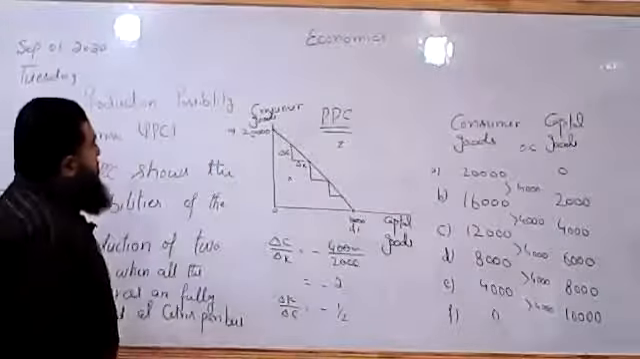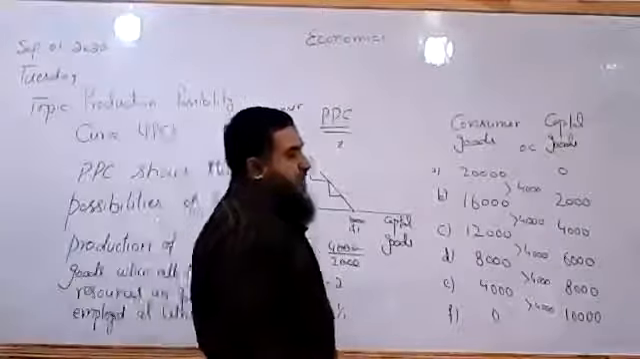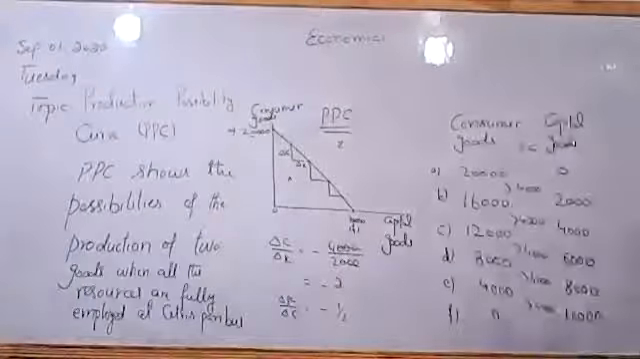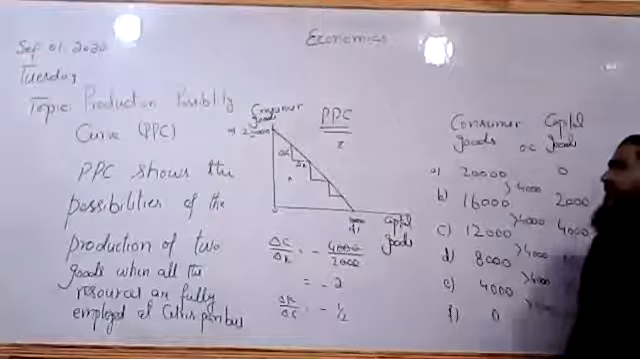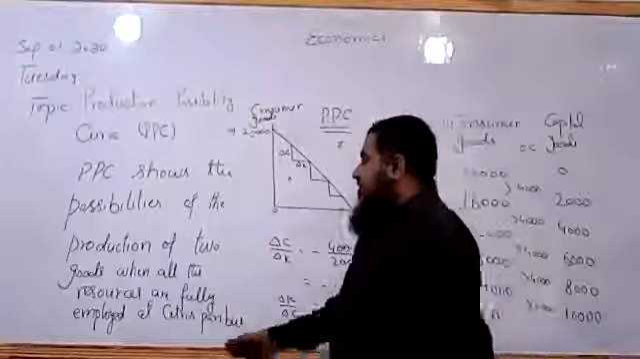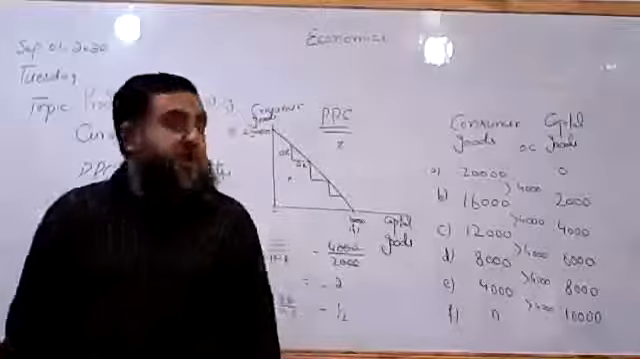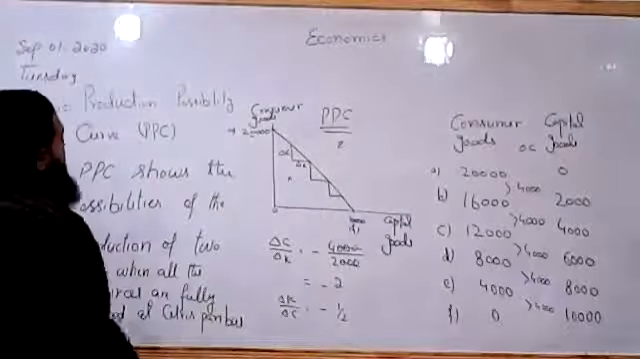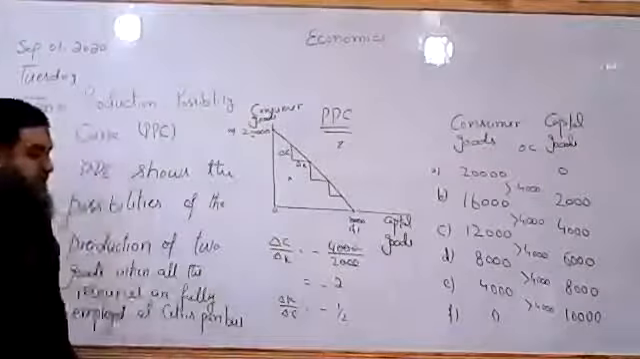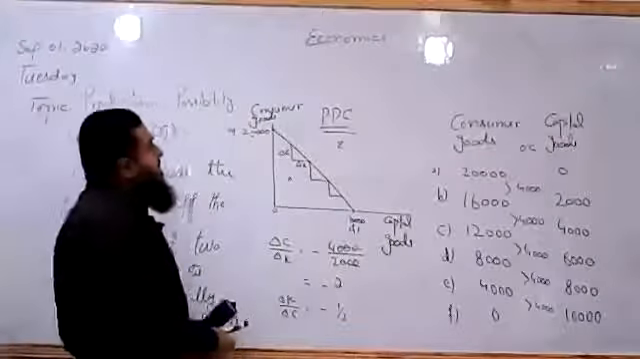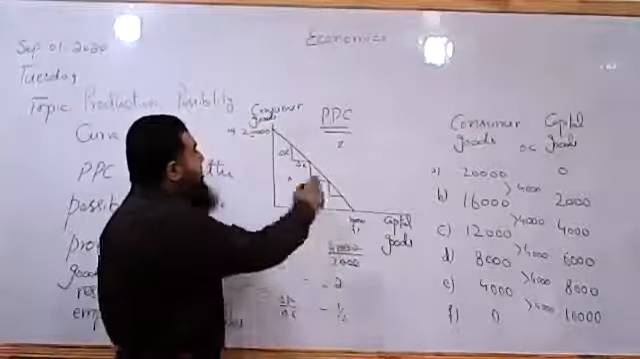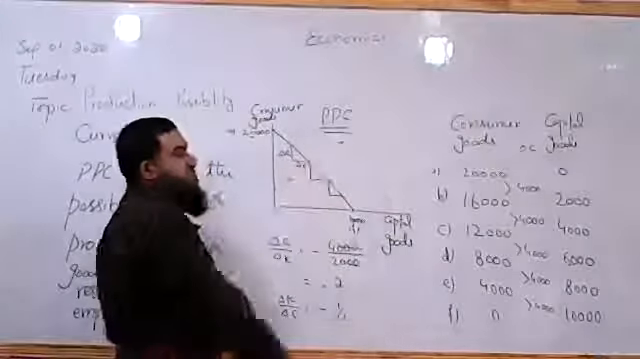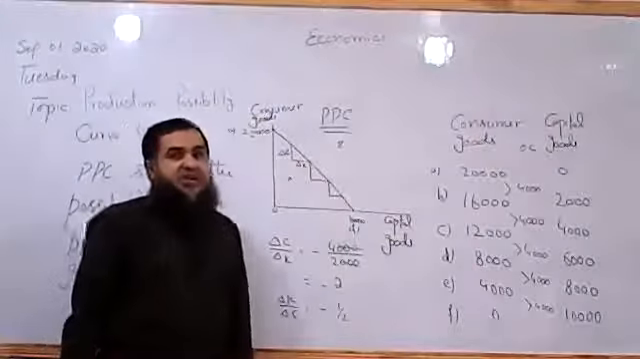So this shows us the possibilities of production of the two goods when all the resources of an economy are fully employed at a given state of technology and ceteris paribus. Ceteris paribus means when other factors are kept constant. So this is a constant opportunity cost curve. It also represents the basic economic problem that we cannot go beyond this PPC as resources are finite.